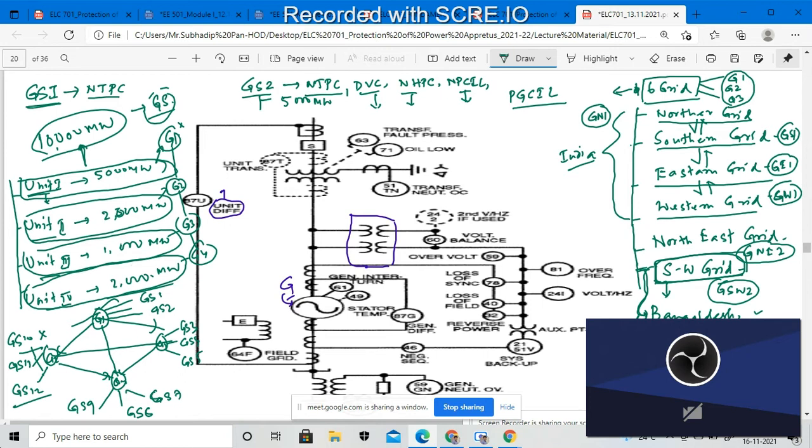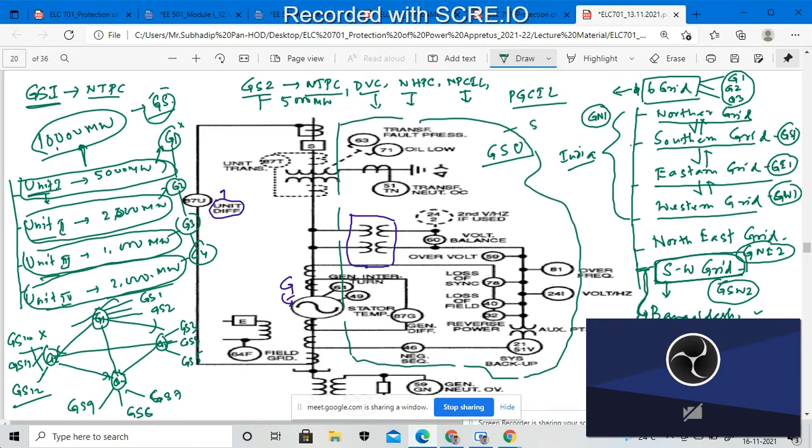So in this particular figure we have a main generator, and through this generator operation we are controlling each and every segment of the generator. We are connecting the CTs, PTs and the GSUs, the generating stations unit. These are actually part of the GSUs.